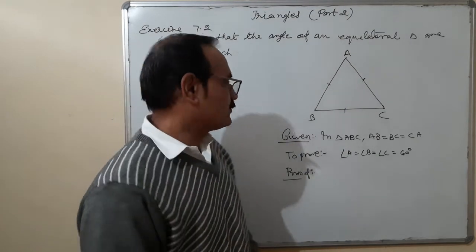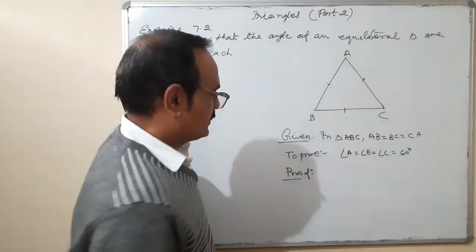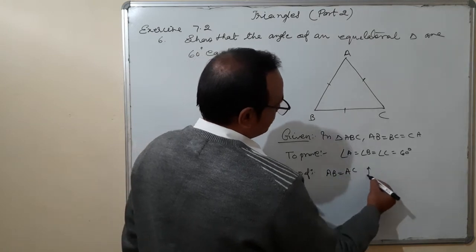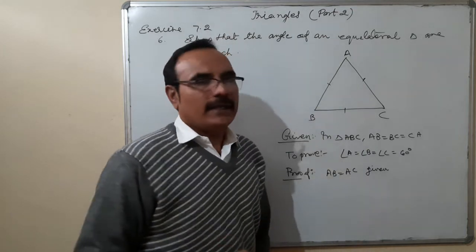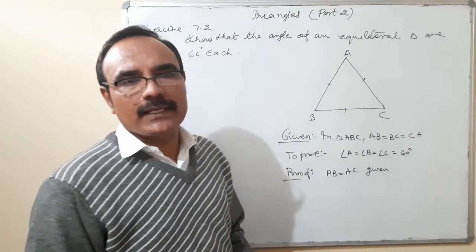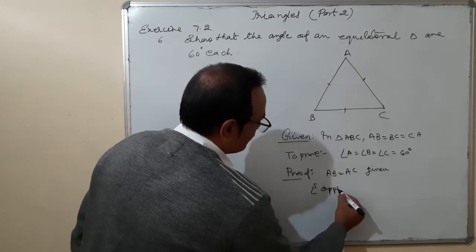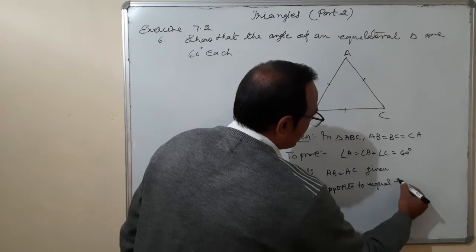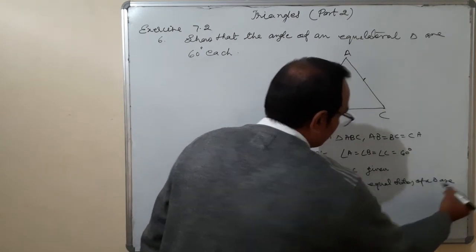When we start the proof, first of all, it is given that AB is equal to AC. Angles opposite to equal sides of a triangle are equal.